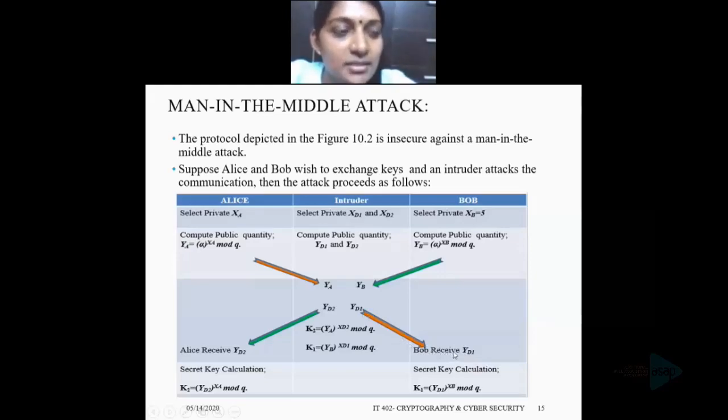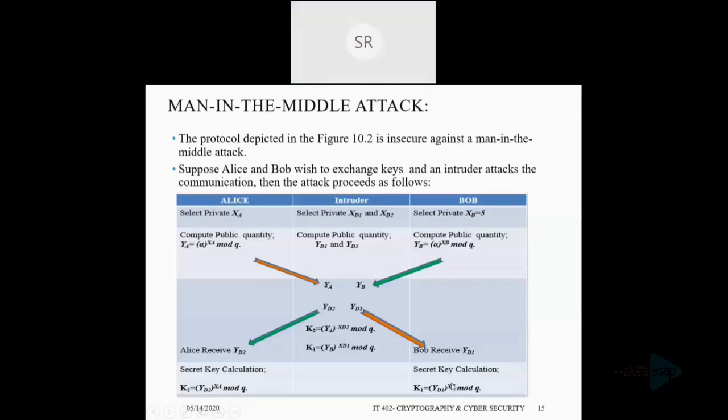He calculates K1, that is, K1 is equal to YD1 raised to XB mod Q. Then Bob transmits YB to Alice.